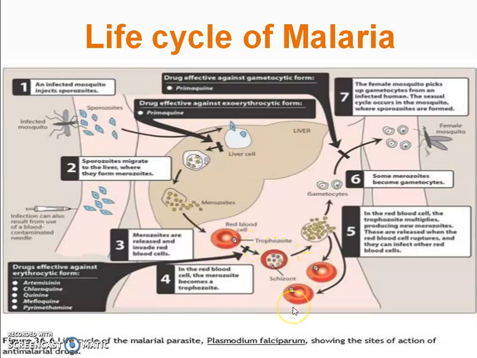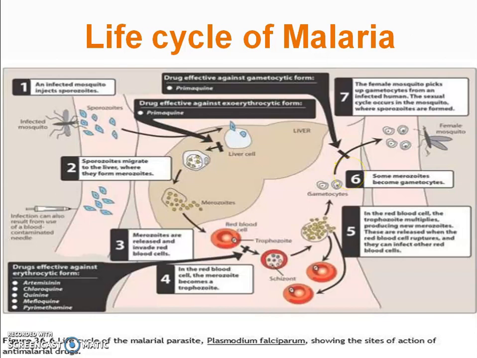The trigger is unknown, but a small percentage of these merozoites differentiate into male gametes and female gametes. These are taken up by the mosquito in her blood meal, and it is the gametocytes that cause the cycle of transmission to continue back to the mosquito. Male and female gametocytes fuse together to form diploid zygotes within the mosquito gut, which in turn become ookinetes.